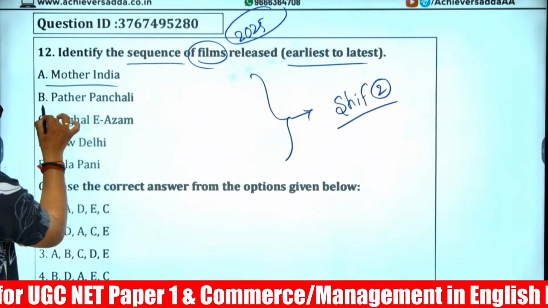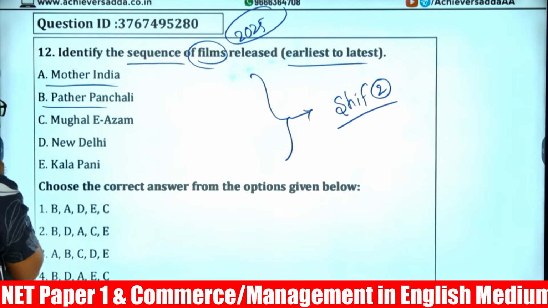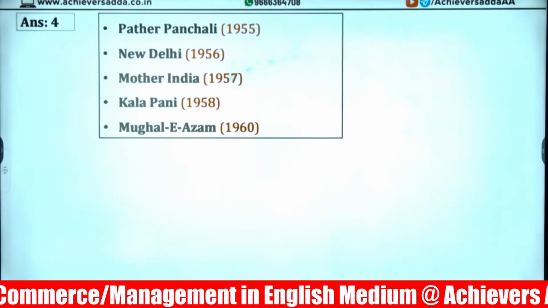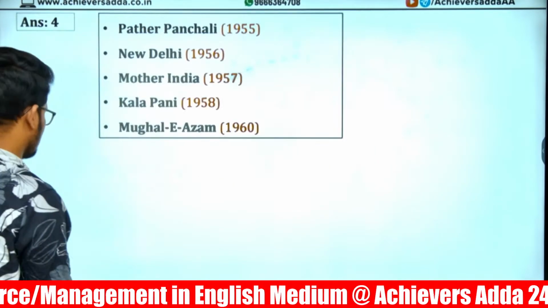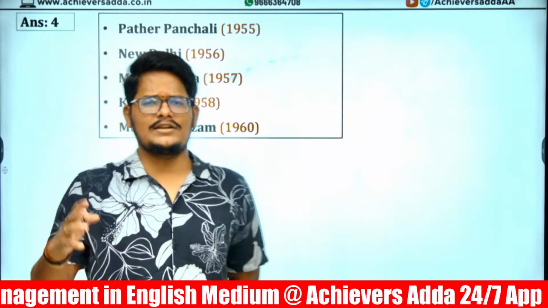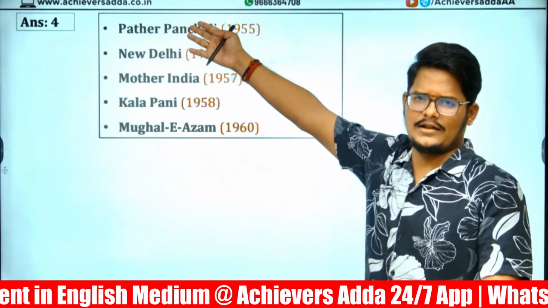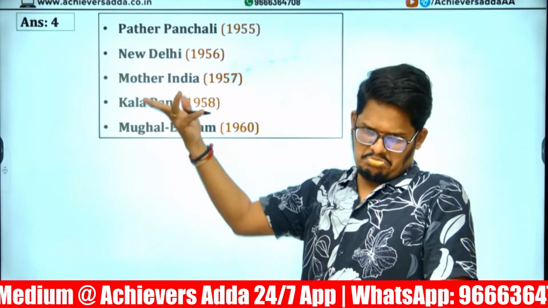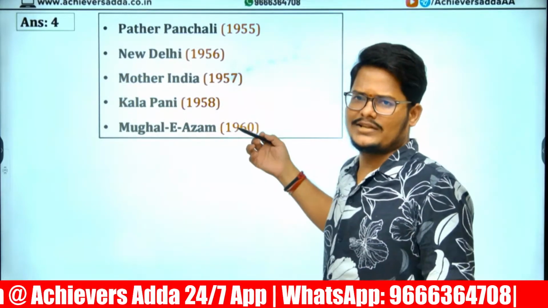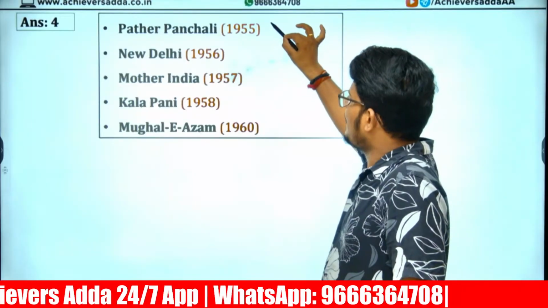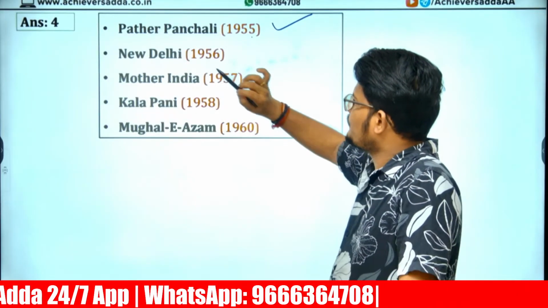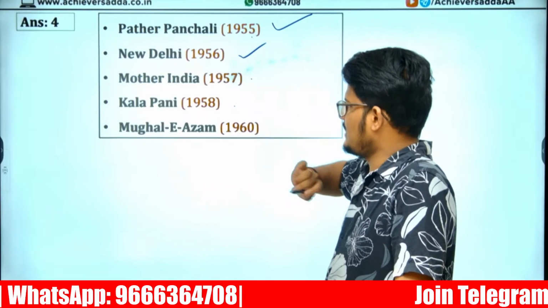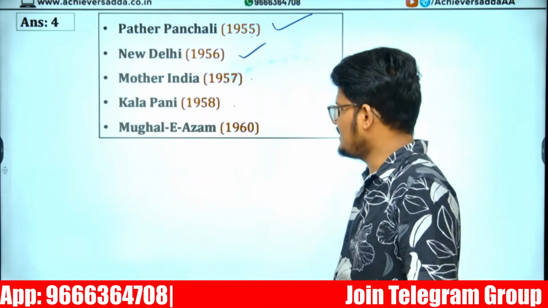Right, Mother India, Pather Panchali, Mughal-e-Azam, New Delhi, and Kalapani. What can be the answer? Answer is given as 4. Chronological order. And who will remember this historical, before the independence and after the independence immediately? We were not even born at that time. Why are they bothering so much about this sequence? Pather Panchali 1955, New Delhi 1956, 1957 Mother India, 1958 Kalapani, 1968 Mughal-e-Azam.